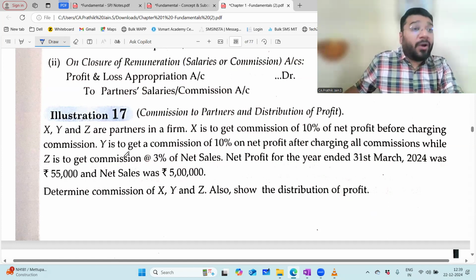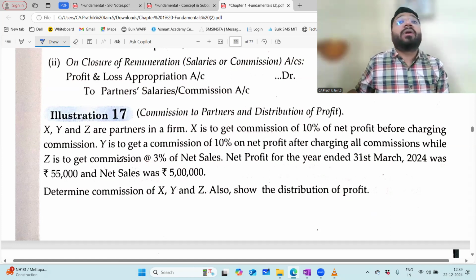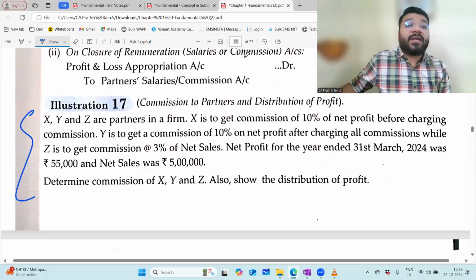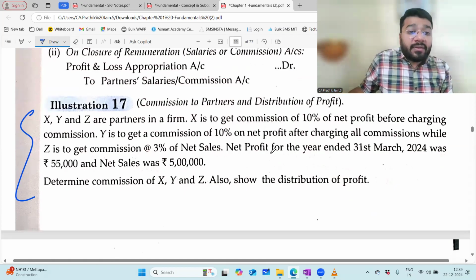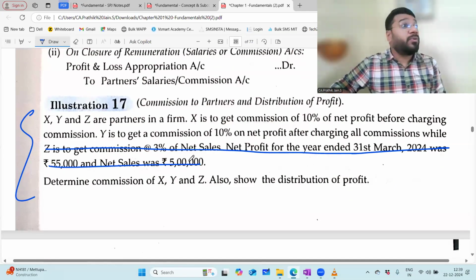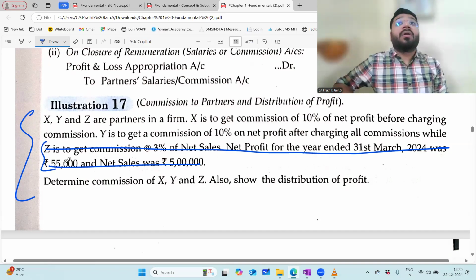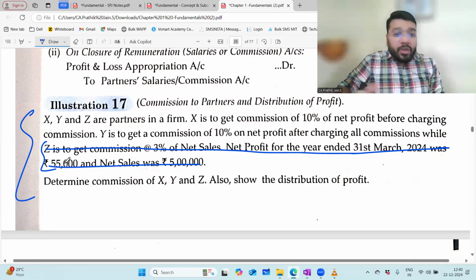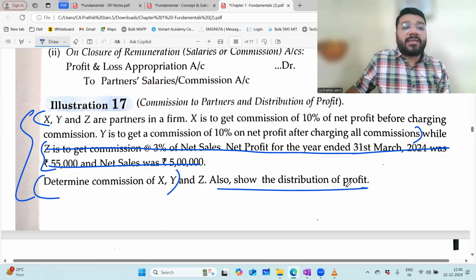Now, Y's commission: the language given in the textbook versus the answer they've done in the solution, both are wrong. This question has been twisted only in the current year. If you take the previous year textbook, your seniors' textbook, the same question was there, but there was no information about Z's commission. The question was only this much, from here till here: determine the commission of X and Y, show the distribution of profit.